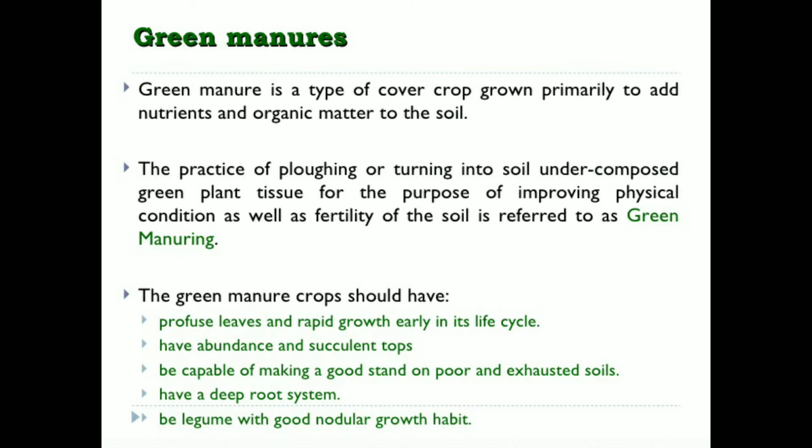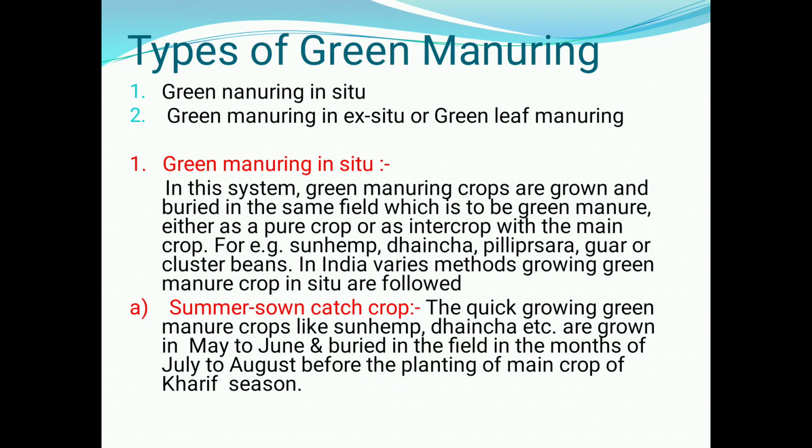The green manure crop should have profuse leaves and rapid growth early in its life cycle, have an abundance of succulent tops, be capable of making a good stand on poor and exhausted soils, have a deep root system, and be a legume with a good nodular growth habit. See, types of green manuring: first, green manuring in situ, and second,